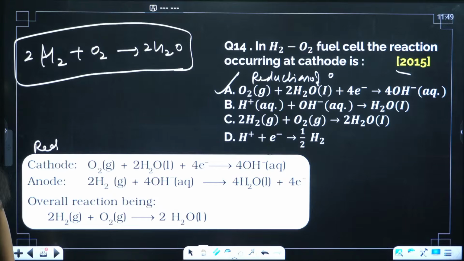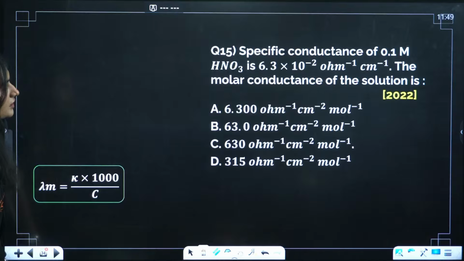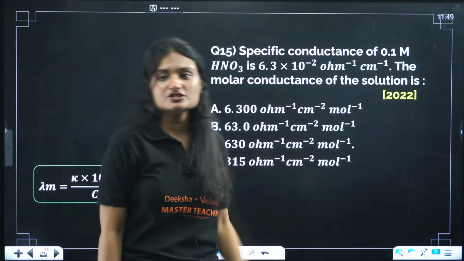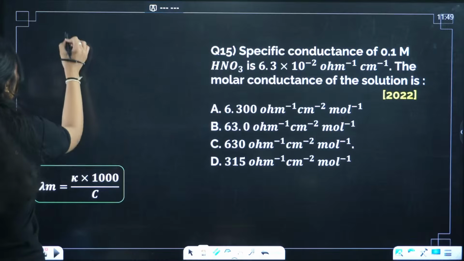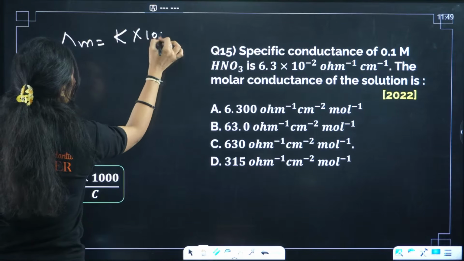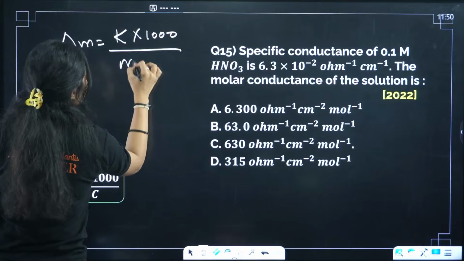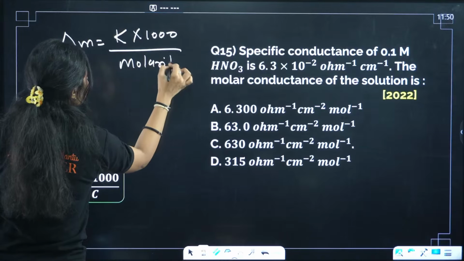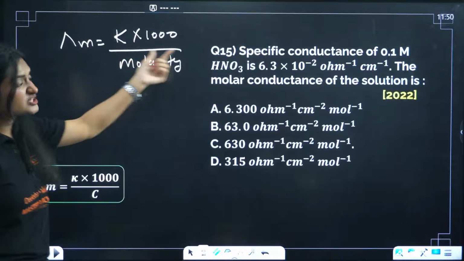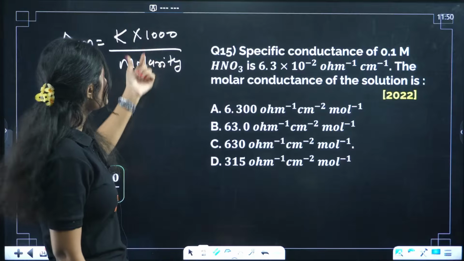Okay, next question. Specific conductance is given. You need to find the molar conductance. We know molar conductance is related to specific conductance: molar conductance equals kappa, the specific conductance, times 1000 upon molarity.